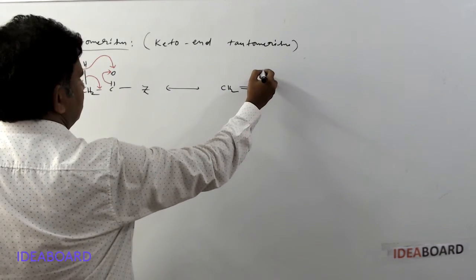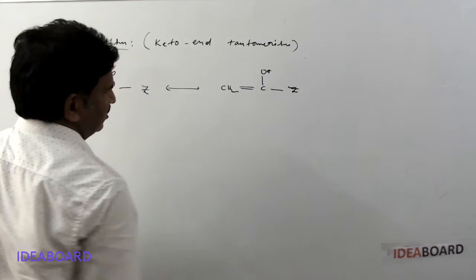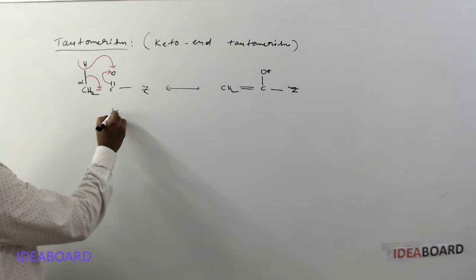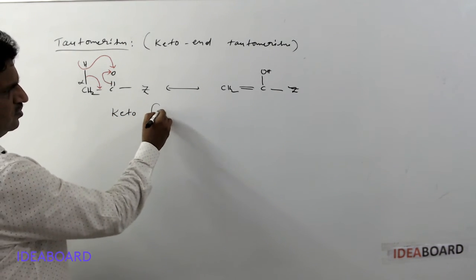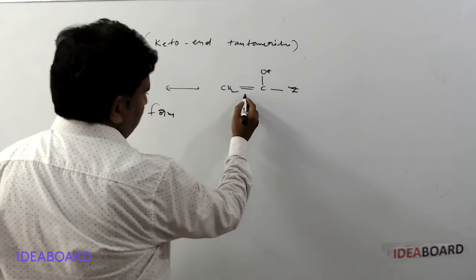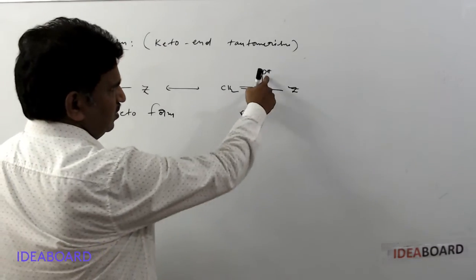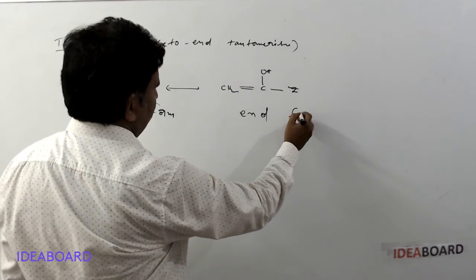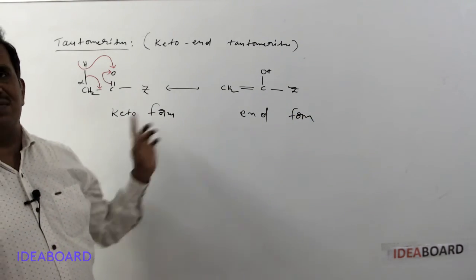Here this becomes a single bond and it becomes OH, and the Z is the same. If you observe, the C double bond O group present is called the keto form. And where a double bond and an alcohol group are present, this is called the enol form. This is called keto-enol tautomerism.